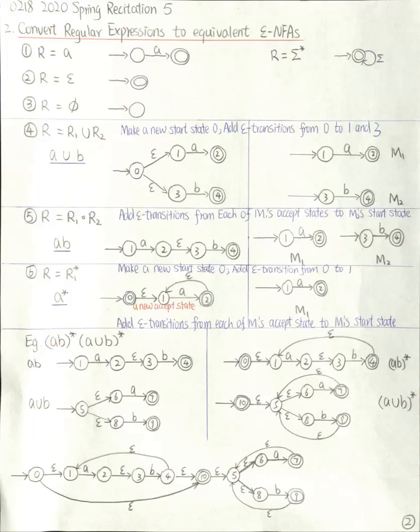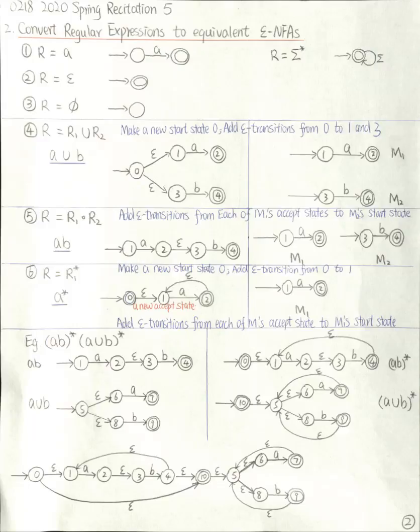If my regular expression is a concatenation of two regular expressions, R1 and R2, for example, AB, then we can construct the equivalent NFA for AB by concatenating those two machines for A and for B. To concatenate two machines, we add epsilon transitions from each accept state of the first machine to the start state of the second machine.